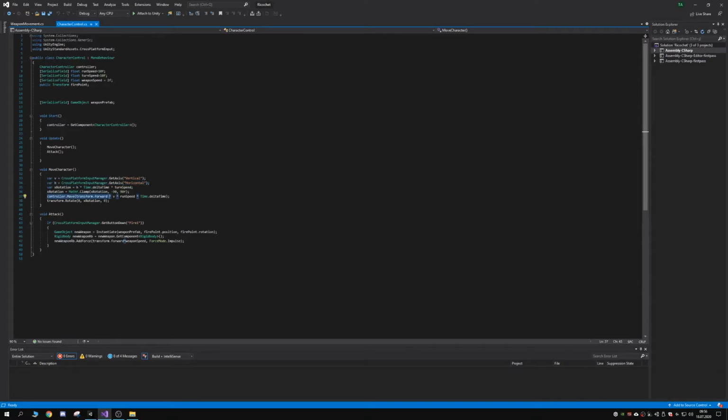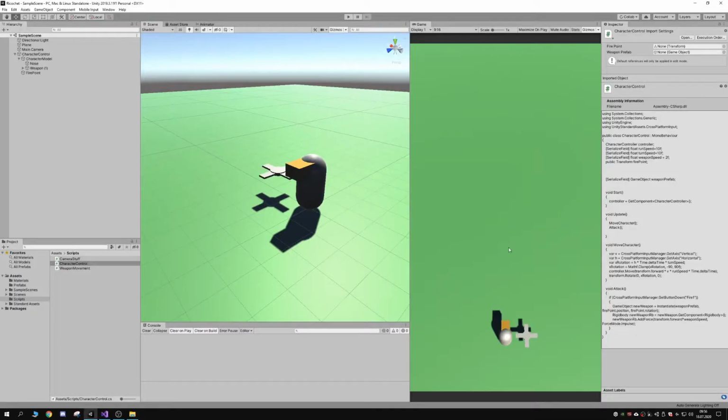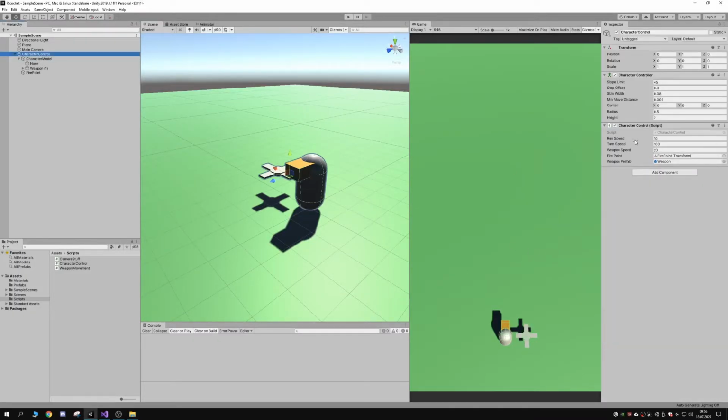We have the move function for the controller. It comes from the character controller component. We move the character in the forward direction times the amount we push the button times the run speed, which we have here, and we made it a serialized field to edit in the inspector like so, as well as a turn speed.